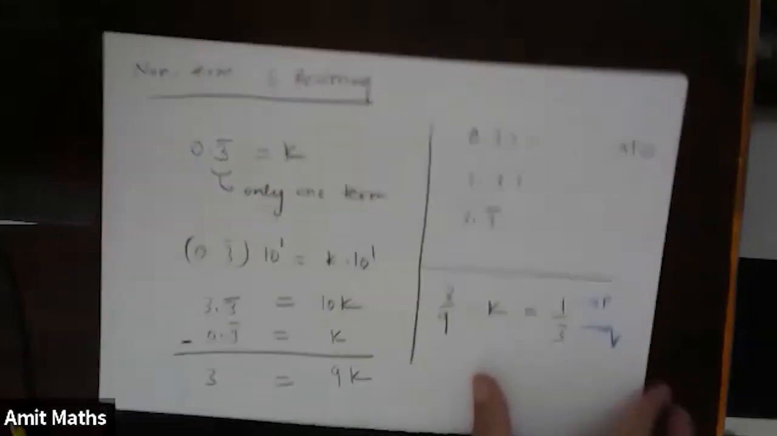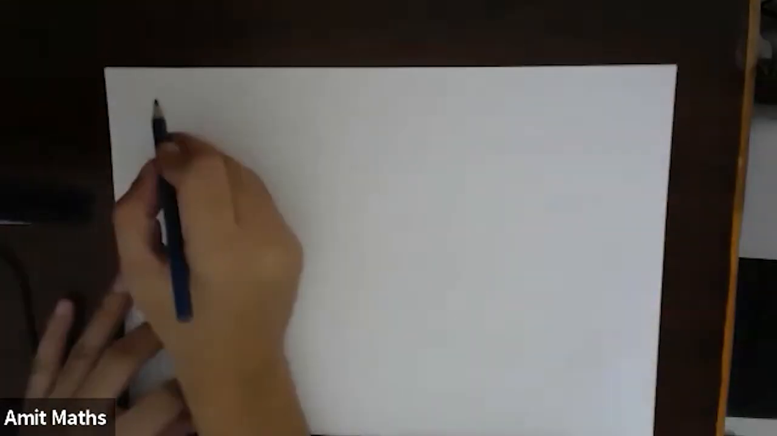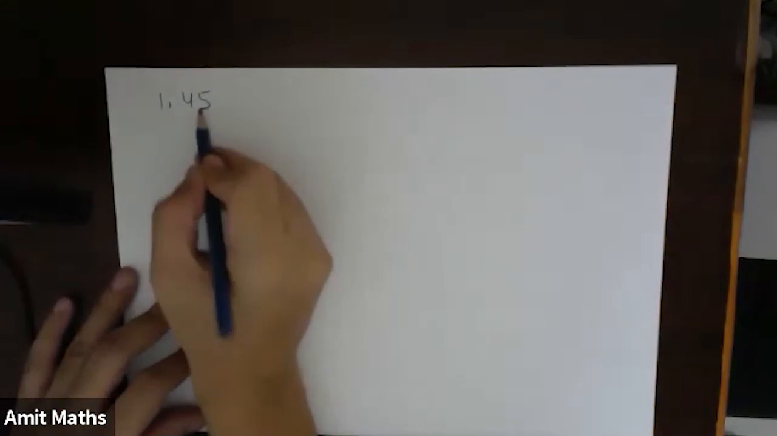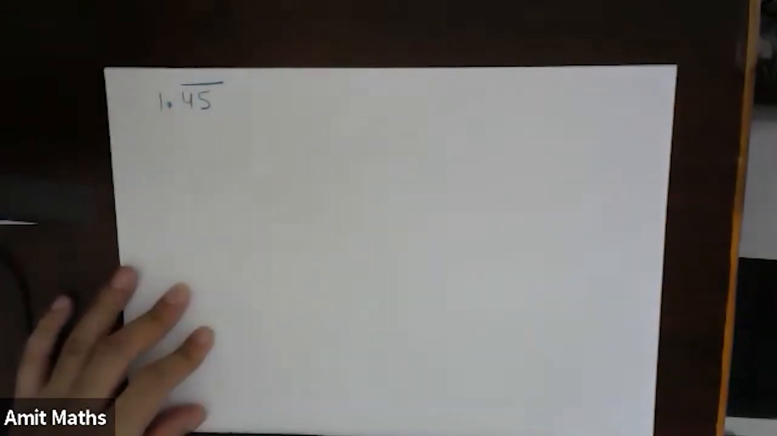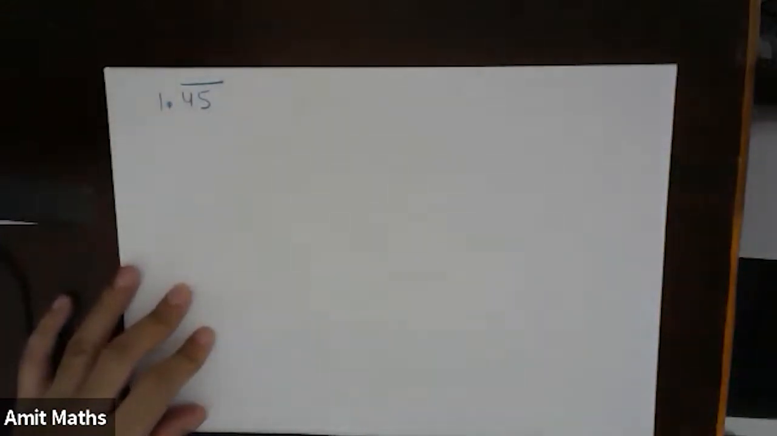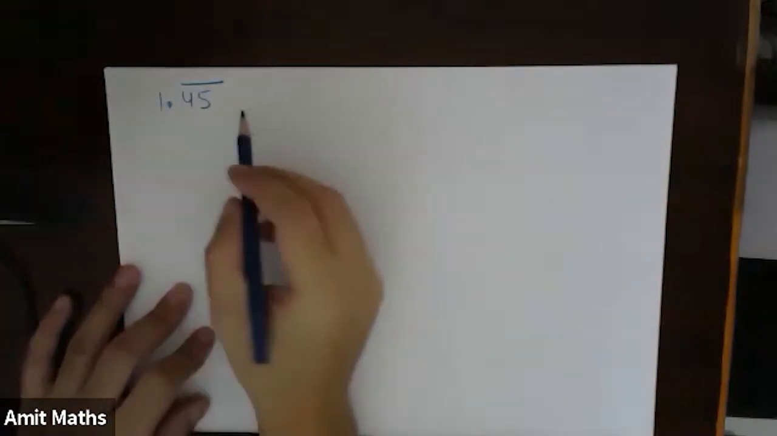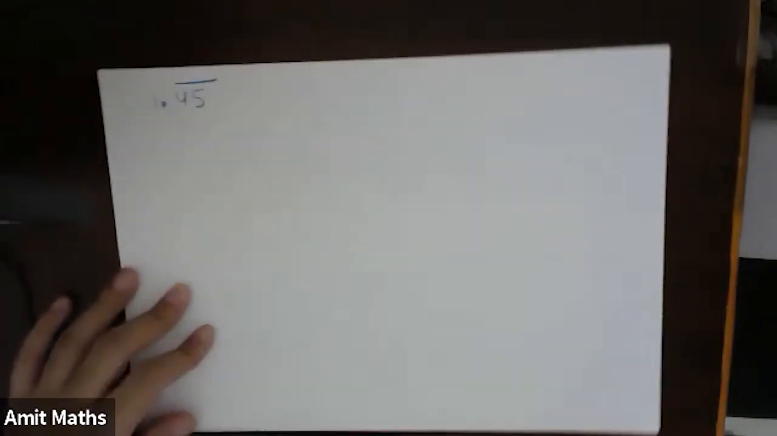Fine. Okay. Let's see one more example on this. In the previous case, I had taken 1 recurring. Next case, I will take 2 recurring. So let's take a simple example. I will take 1.45. Okay. Now what happens? How many terms are recurring?